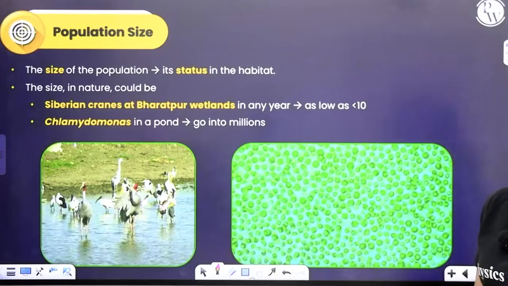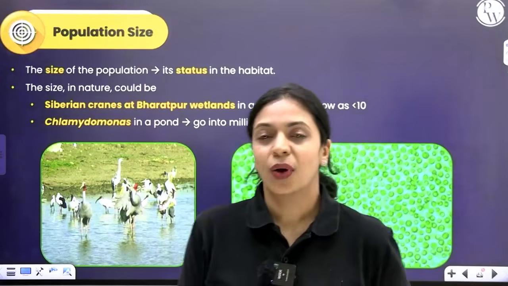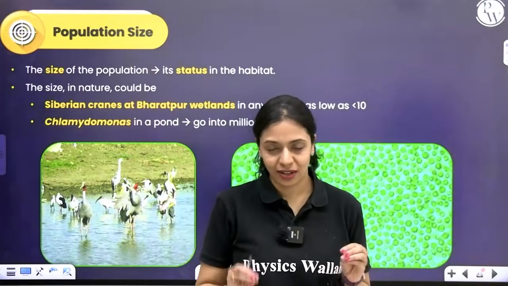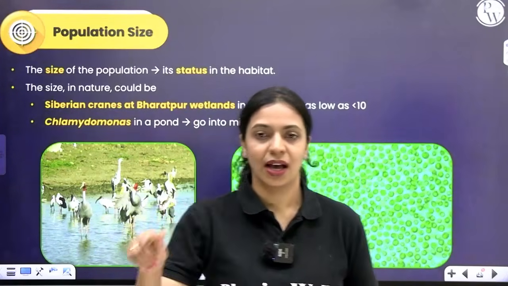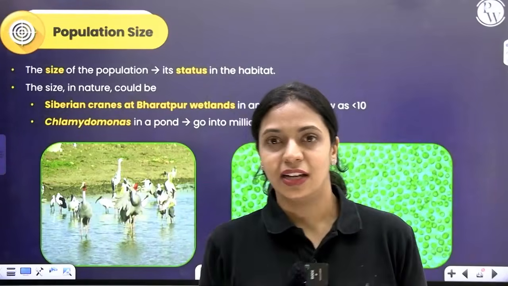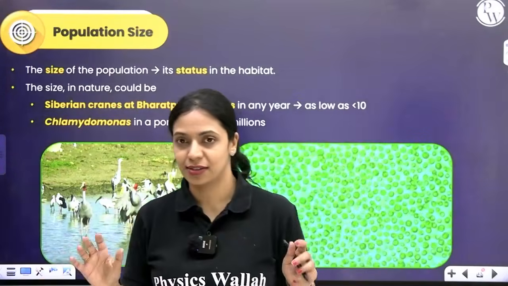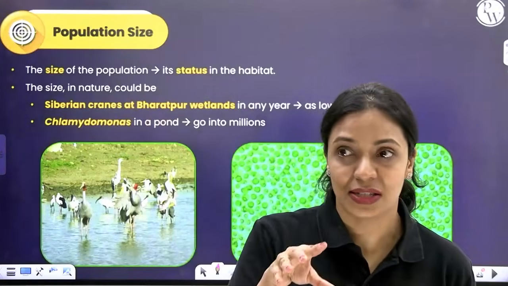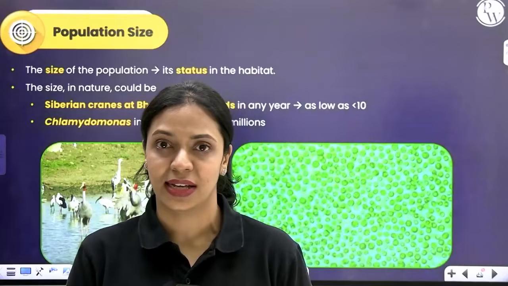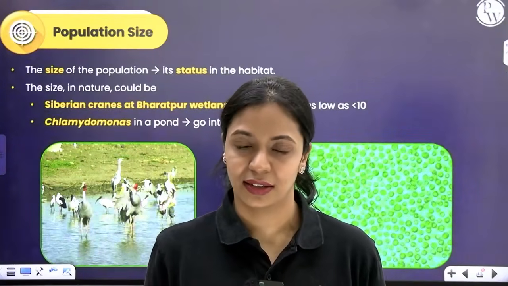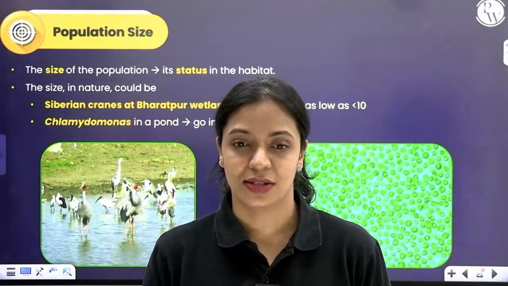Now let's talk about the population size. Population size generally is measured in terms of numbers. How many individuals are present in a population? It gives an idea about the status of that organism in that habitat. Now the size need not be fixed. There is no fixed range for that size. It's not like in a population there should be minimum 100 individuals, nothing like that. Anything more than one can be considered as a population.